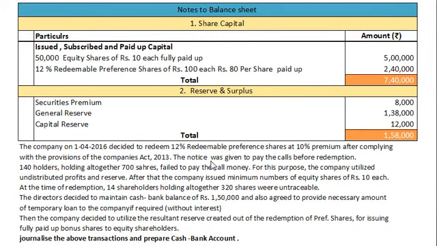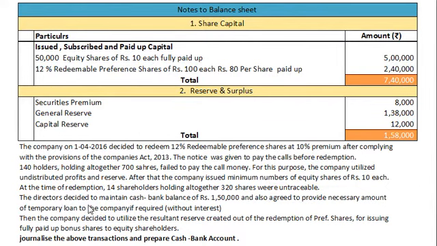The notice was given to pay the calls before redemption. 140 holders holding altogether 700 shares failed to pay the call money. For this purpose, the company utilized undistributed profits and reserves. After that, the company issued minimum numbers of equity shares of rupees 10 each. At the time of redemption, 14 shareholders holding altogether 320 shares were untraceable.